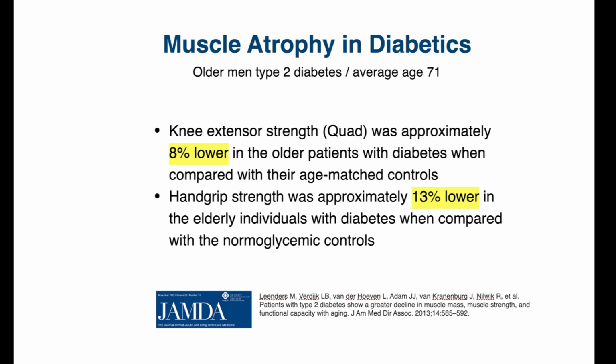Now, there was another study of older men with type 2 diabetes and an average age of 71, and they found that knee extensor strength was approximately 8% lower, and upper body strength was 13% lower in these older individuals with diabetes compared to those who did not have diabetes in their same age group.